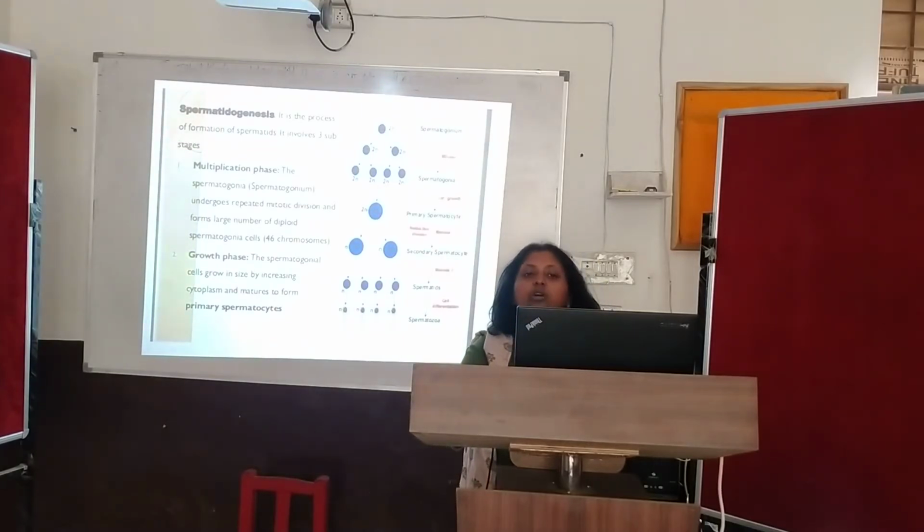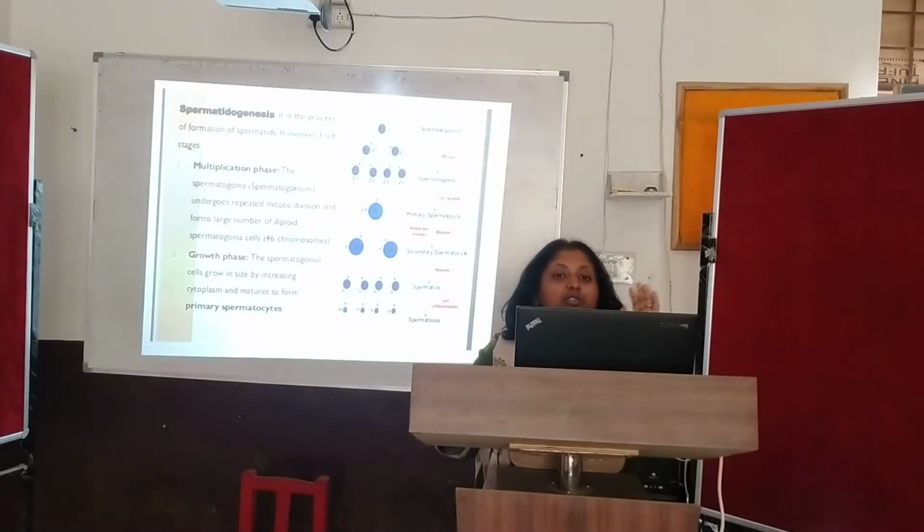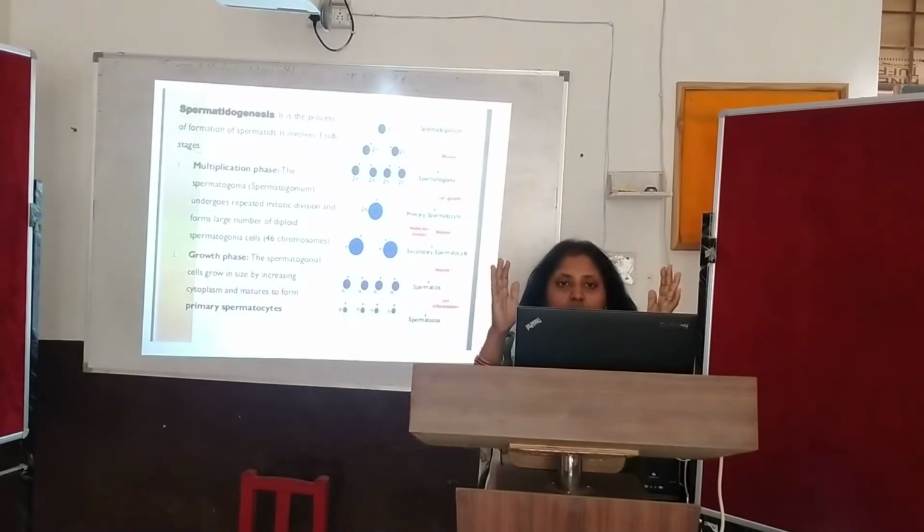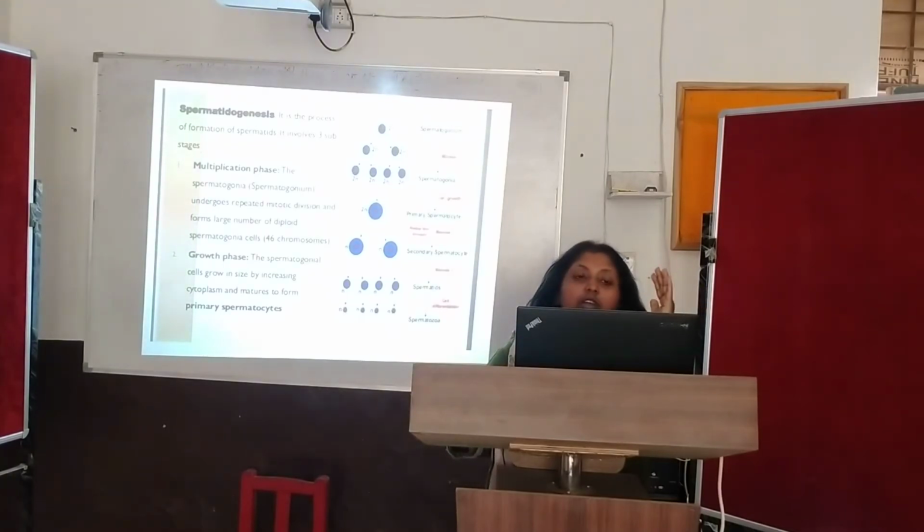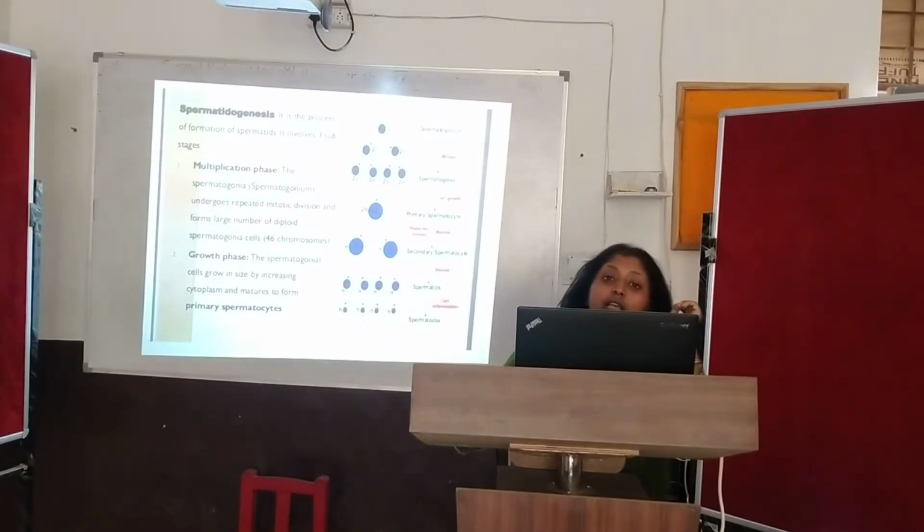primary spermatocyte. Now this primary spermatocyte has to develop into gametes, because these are the germ cells. The germ cell has to develop into gametes, and the gametes are haploid. Till now, the stages we have started with were all diploid. Now this primary spermatocyte undergoes what? The reductional division. And you know that in reductional division, the cell division is known as meiosis.